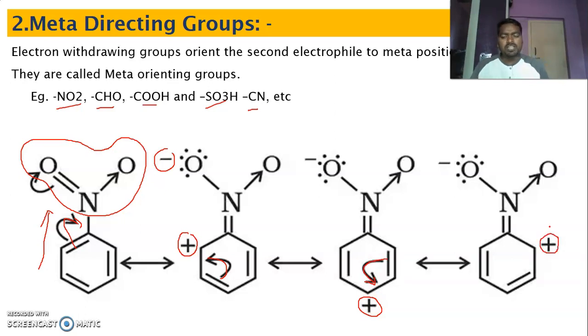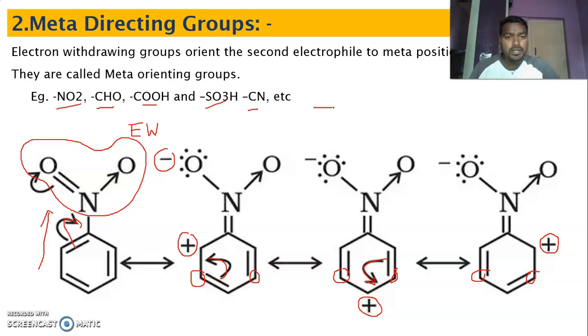You just observe in the resonance structure that if an electron withdrawing group is attached to the benzene ring, it takes the electron. As a result, the ortho and para carbons are electron deficient. But what about the meta carbon? The meta carbon is comparatively electron rich, dear students. It doesn't carry a negative charge, but it is rich in electrons compared to these.